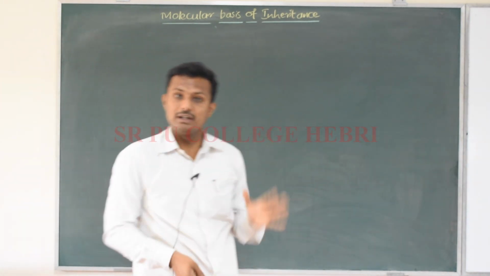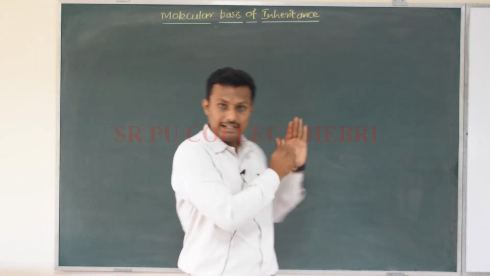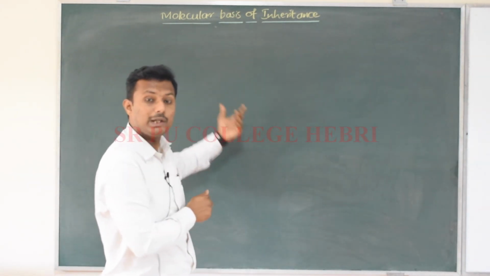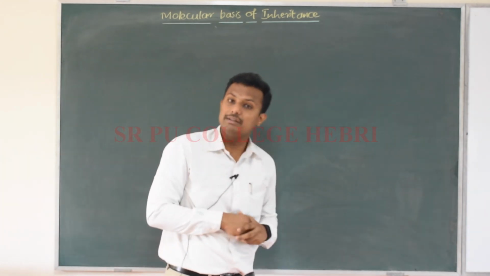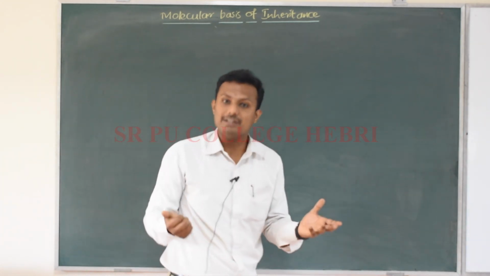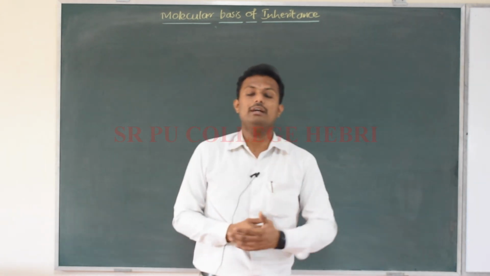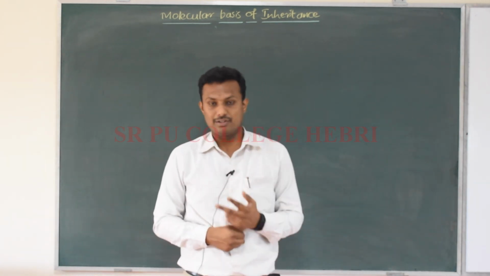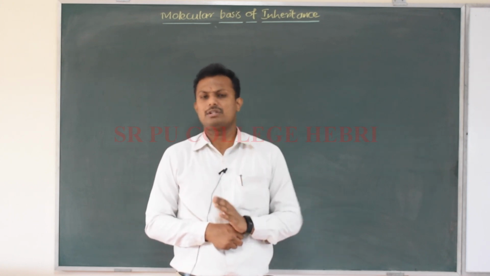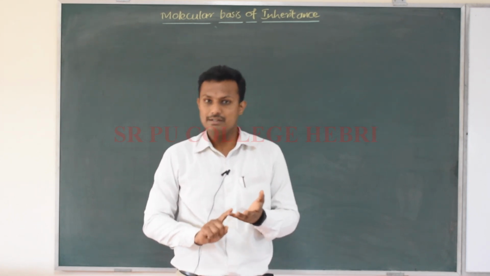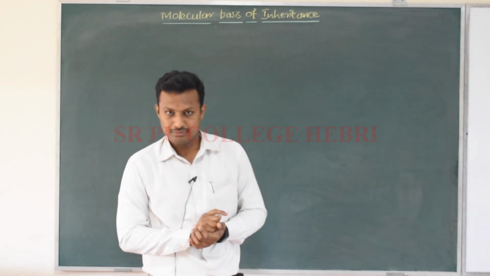In this chapter, in detail we are studying the molecular structure of that factor that is responsible for inheritance. So which factor is that? See, you already know the two main types of molecules which can be the genetic molecules. They are nothing but DNA and RNA.